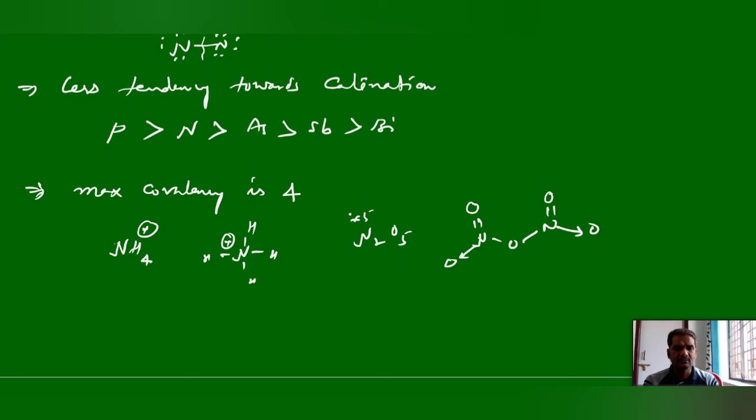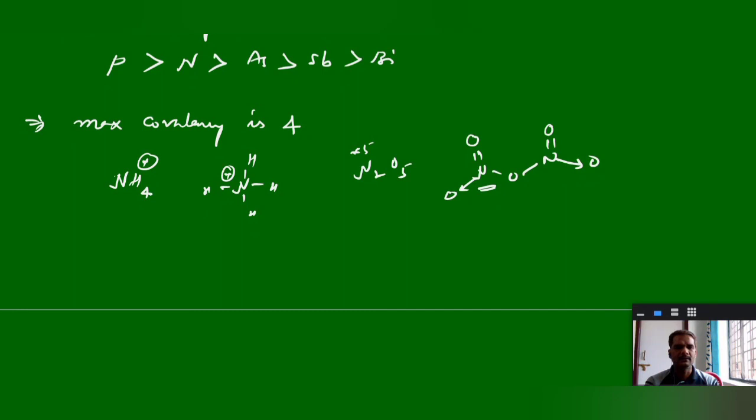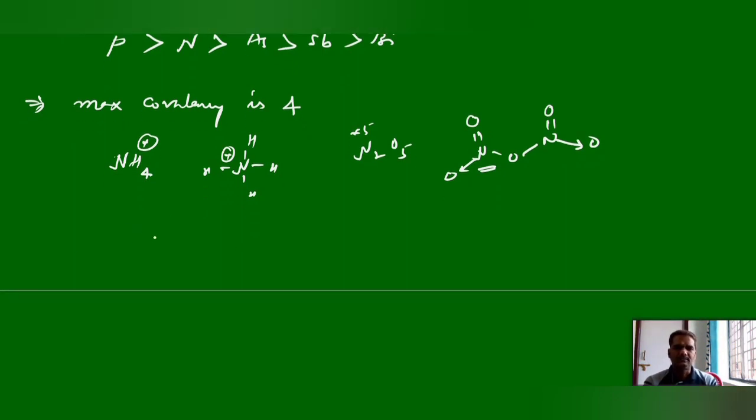Oxidation state can exceed more than 4, but covalency cannot. Here again the maximum number of bonds is 4, but the oxidation state is +5. But whereas other group elements, phosphorus, arsenic, can form more bonds. If you take phosphorus, the maximum covalency is 6. It can form PF6 minus, where the maximum covalency is 6.